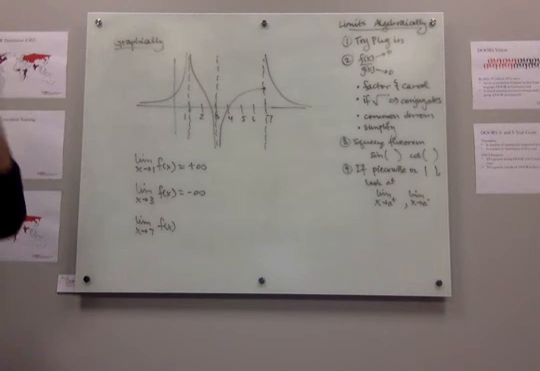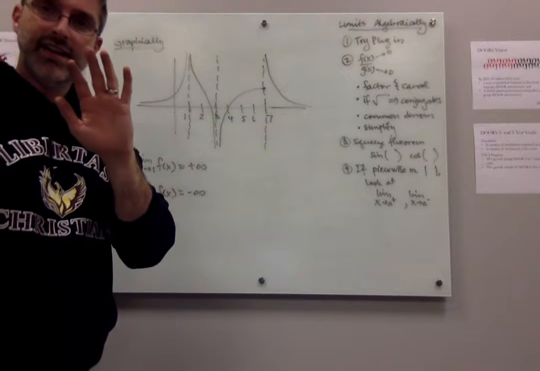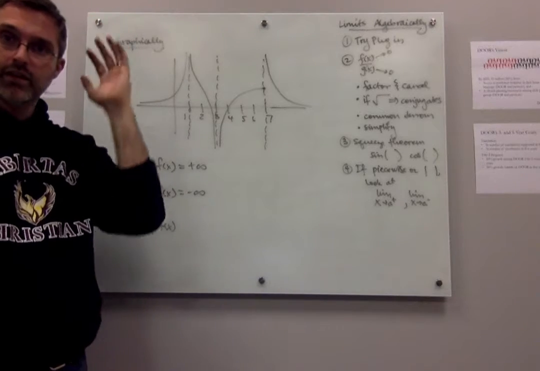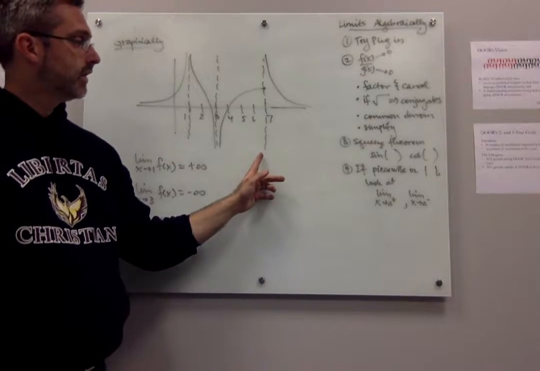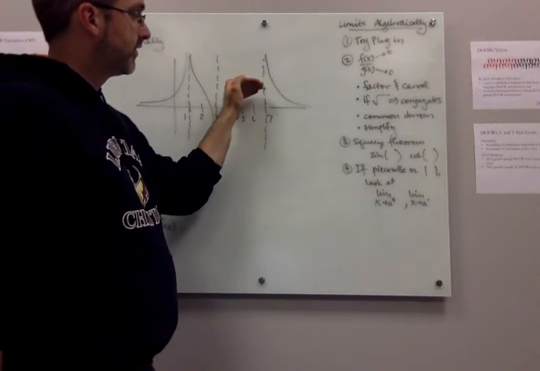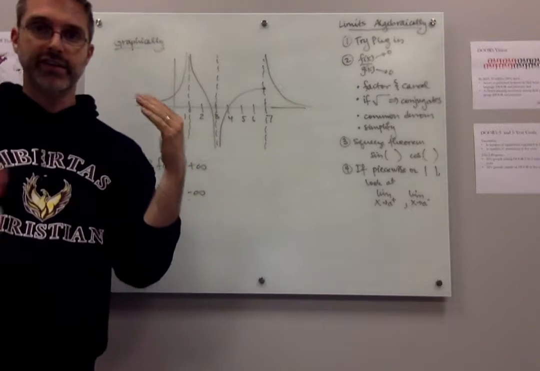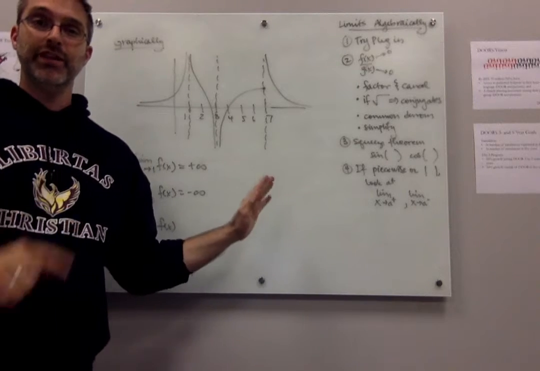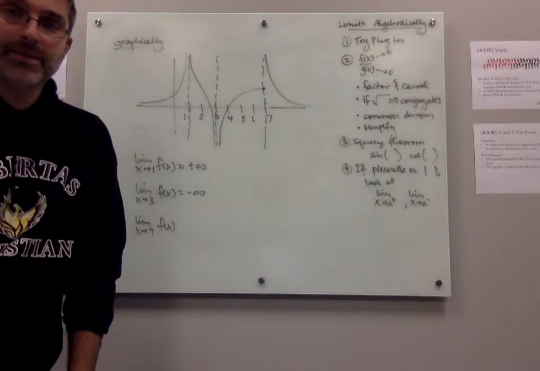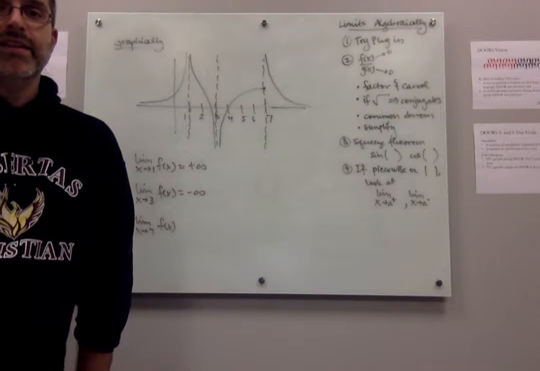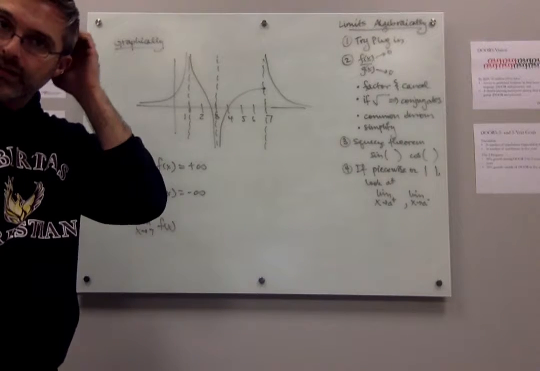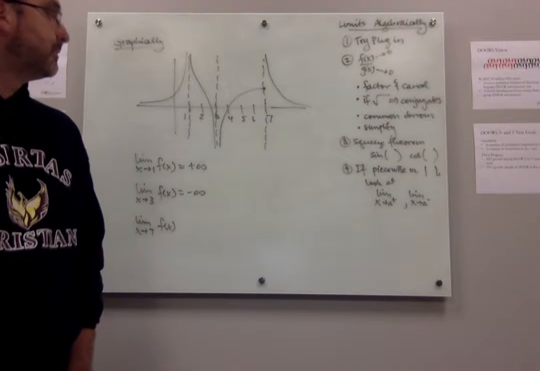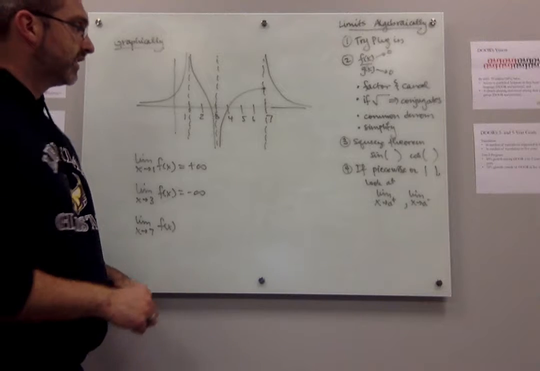Okay, so first of all, let me ask, does the limit exist? Your answer should probably be no. Because even though it's approaching a number from the left side, it's not approaching a number from the right side. So there is no overall limit. So this is a discontinuity. What kind of discontinuity is this? It's an infinite discontinuity. Okay, so that's good. Can we say that the limit is infinity?